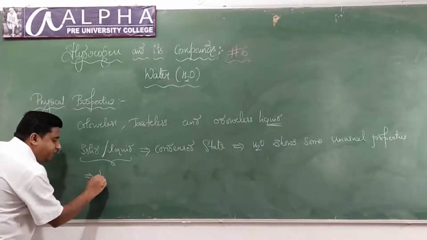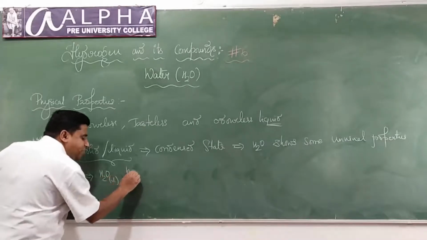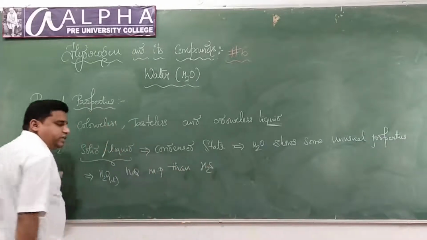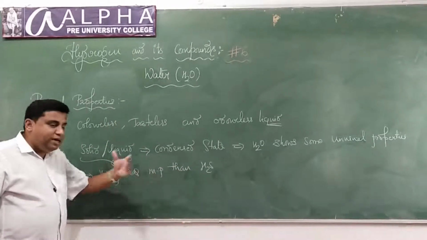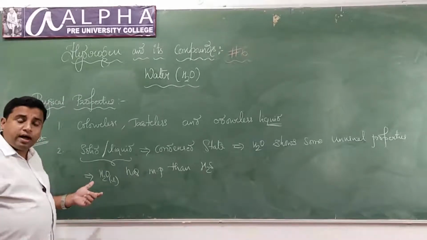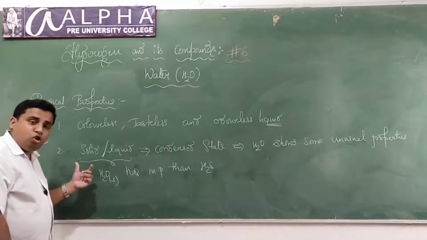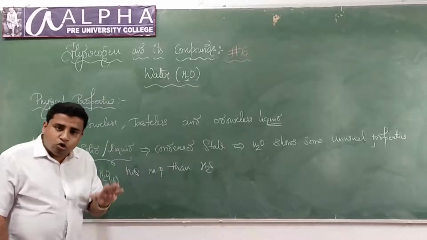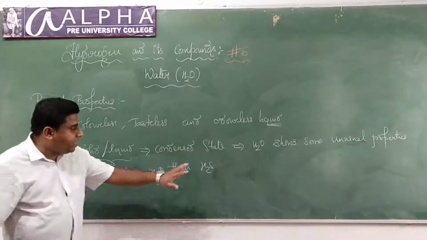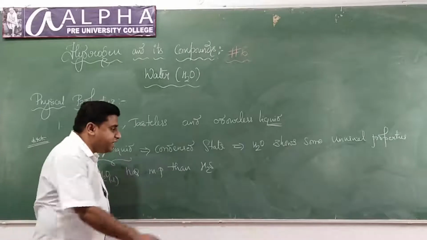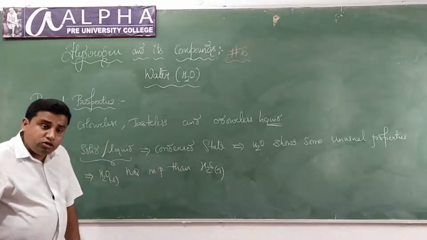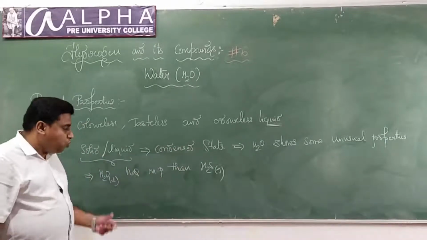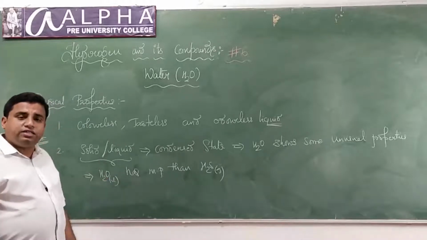See, we know liquid water has a higher melting point than hydrogen sulfide, isn't it? Moreover, as I said, at room temperature water exists in liquid state, whereas hydrogen sulfide exists in which state? Gaseous state. It's a gas. And also the melting point of water is more than that of hydrogen sulfide. Why is the melting point of water more than that of hydrogen sulfide?